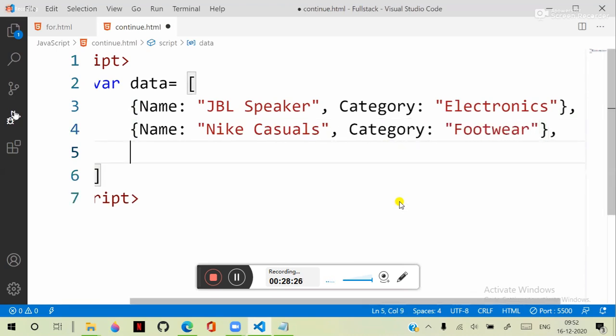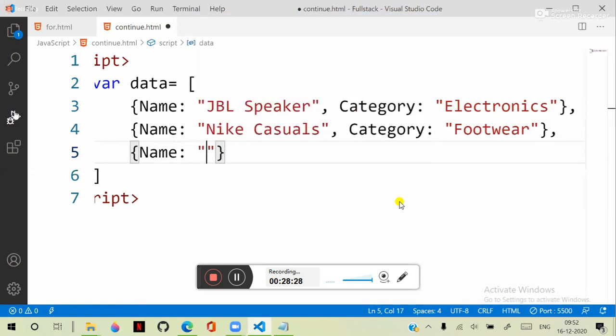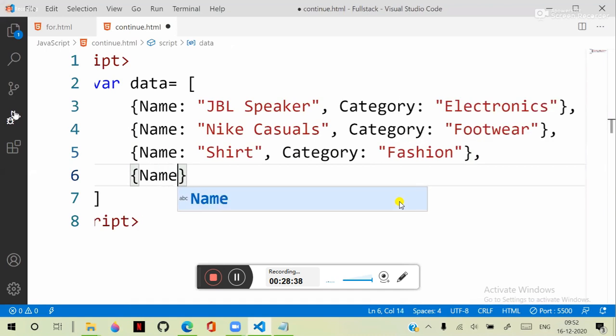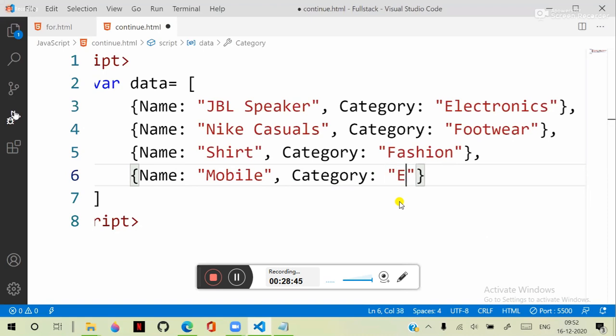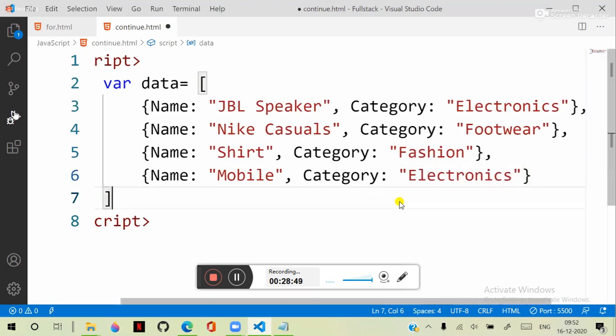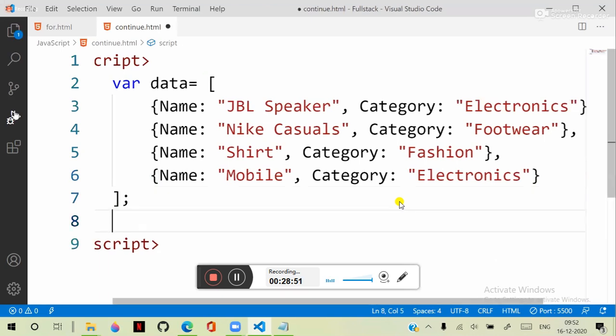And we have name, some shirt, and this is in the category of fashion. Now here we have name, mobile, and the category as electronics. Now I want to display only electronic products.